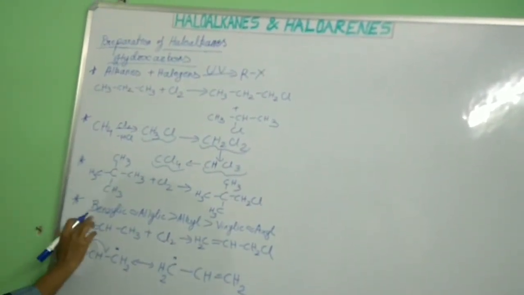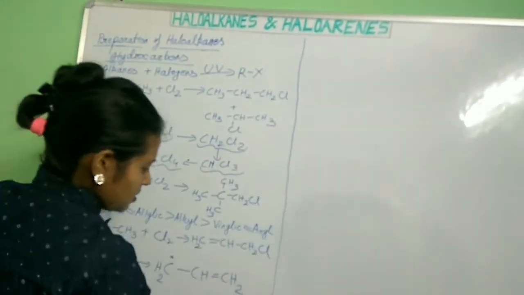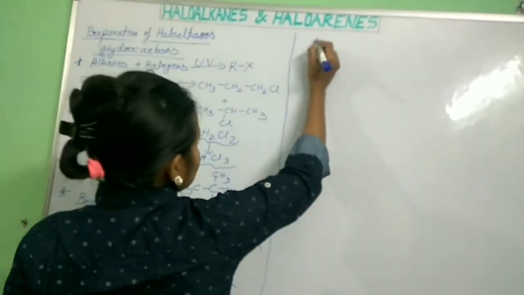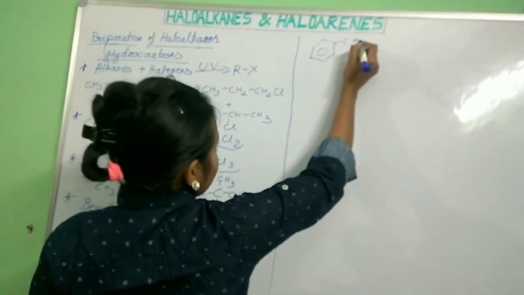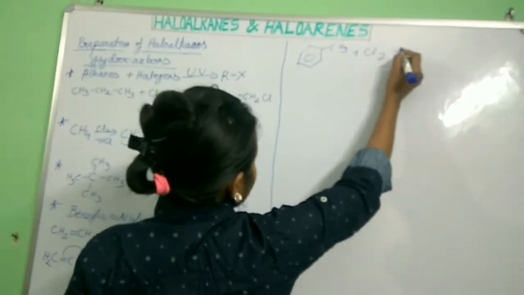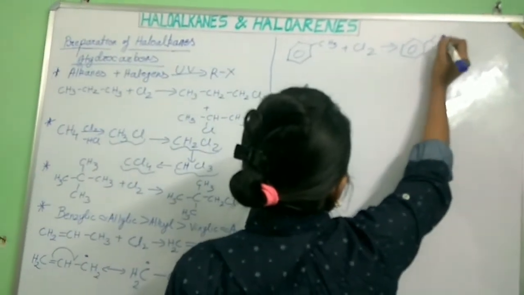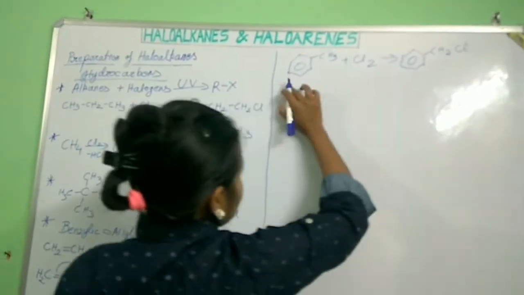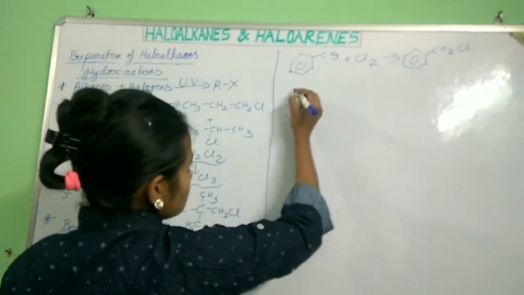Now let us look at the benzylic hydrogen. So this is our benzylic hydrogen. When it reacts with chlorine, what will you get? CH2Cl. Now why is it more reactive? Because of resonance. What kind of resonance undergoes?